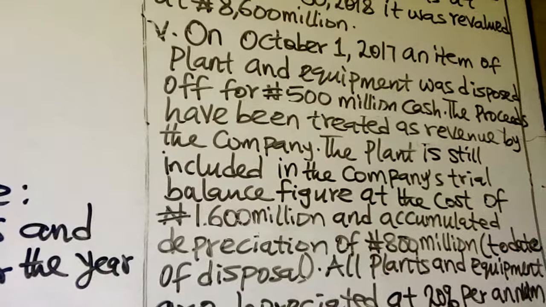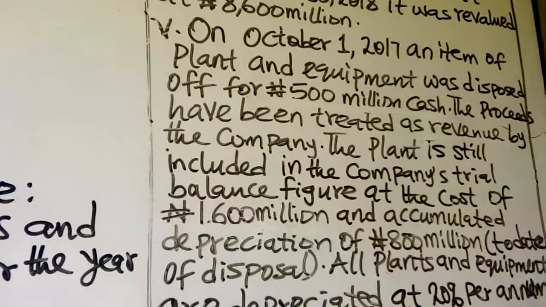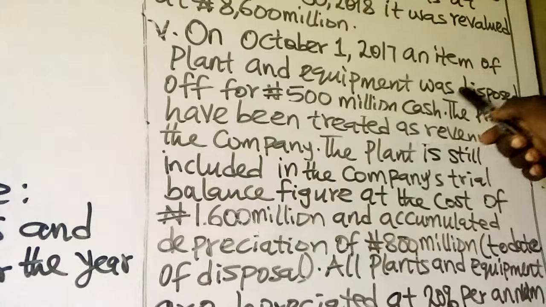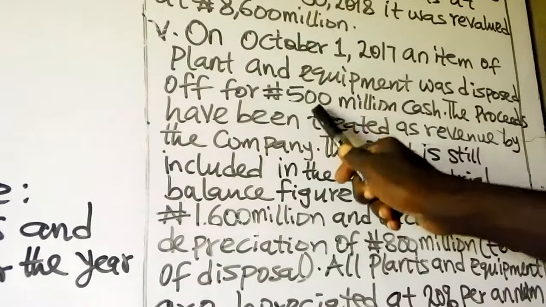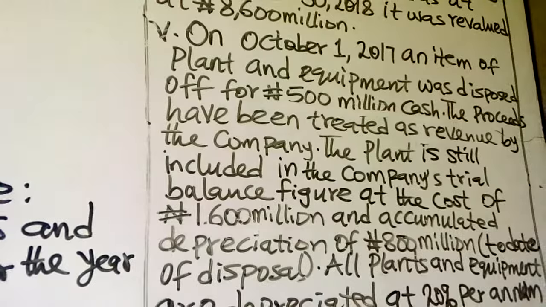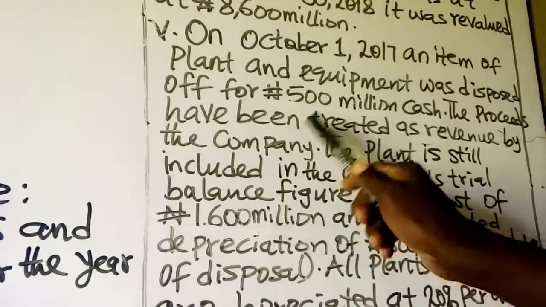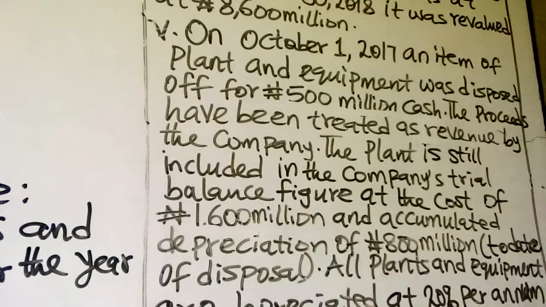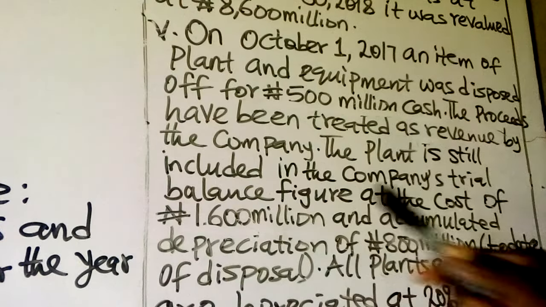Note 5 now. On October 1st, 2017, an item of plant and equipment was disposed of for 500 million naira cash. The proceeds have been treated as revenue by the company.